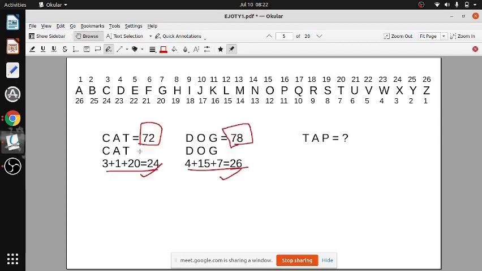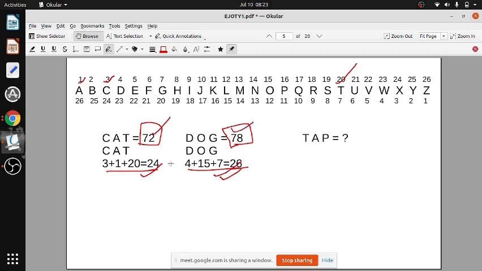Now after adding the values, C is 3, T is 20, so the total is 24. And dog: D is 4, O is 15, and G is 7. So you are getting 26. So this is what you get by adding the numbers, and you are given 72 and 78.